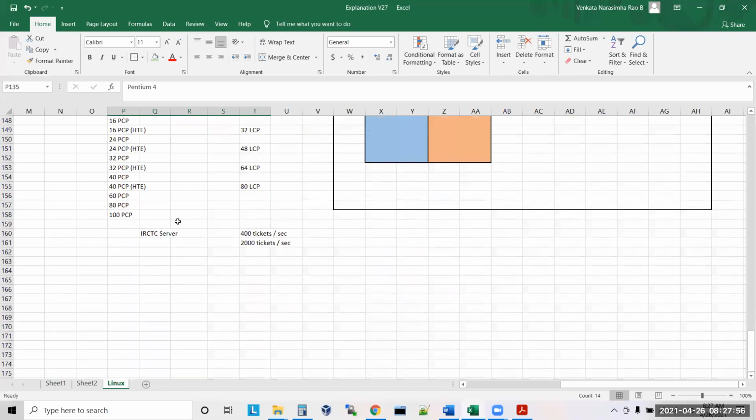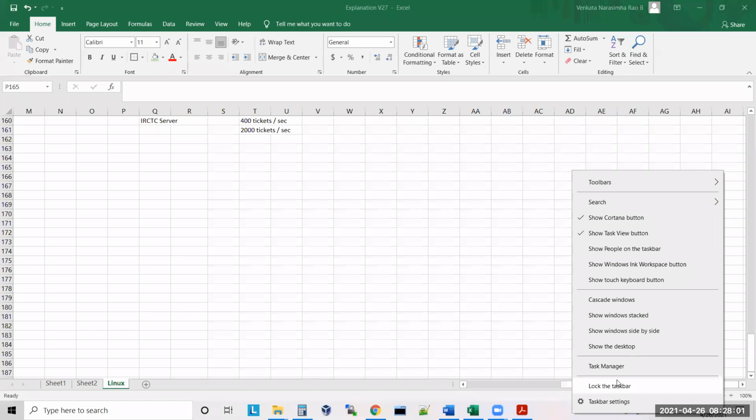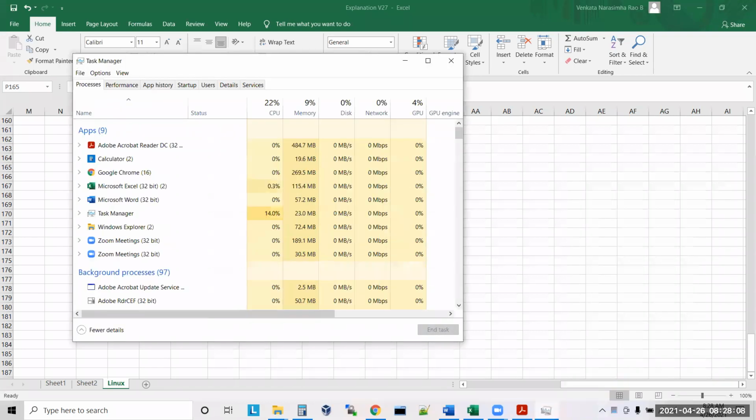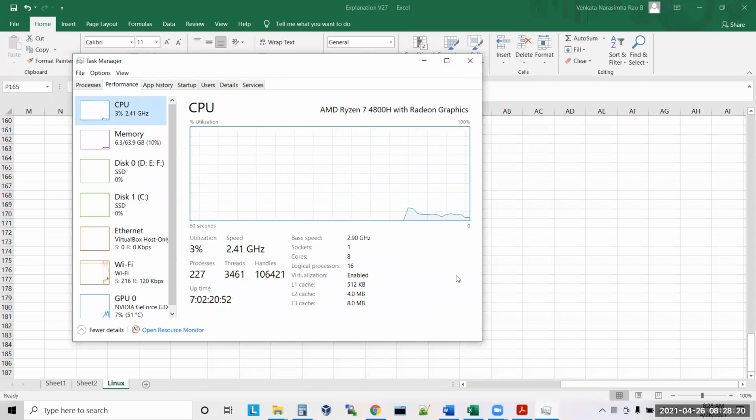Fine. Now let's do one thing. Let's take my system configuration. How can I see my system configuration? I mean, how many cores I have, how much RAM I have. Right click on the taskbar, click on Task Manager, go to Performance and click on CPU. So how many cores do I have, guys? Can somebody see? 8, sir. 8 physical cores. How many logical cores do I have? 16 logical cores.